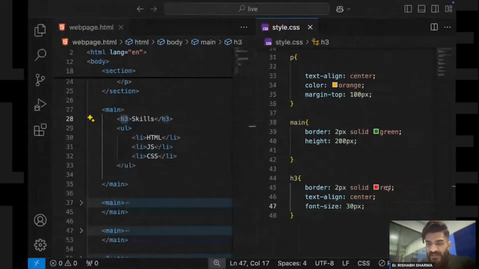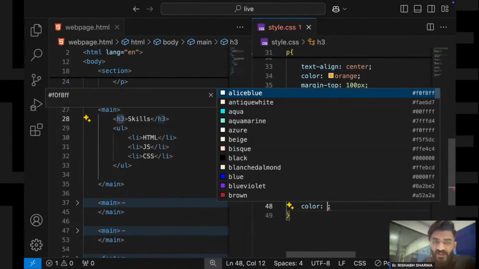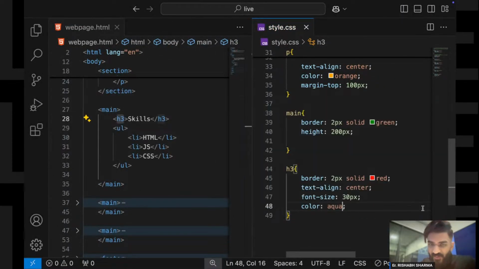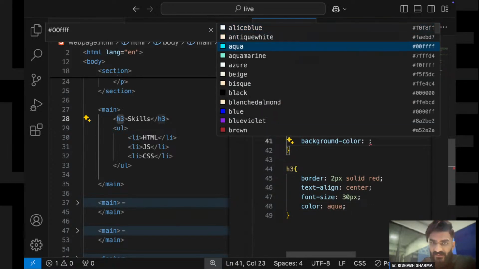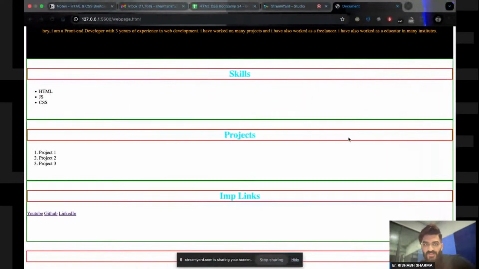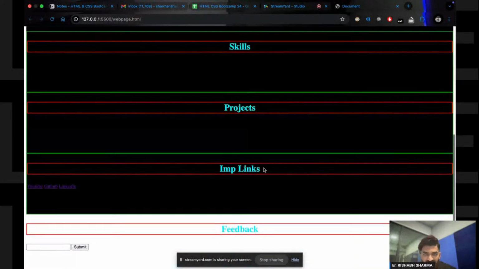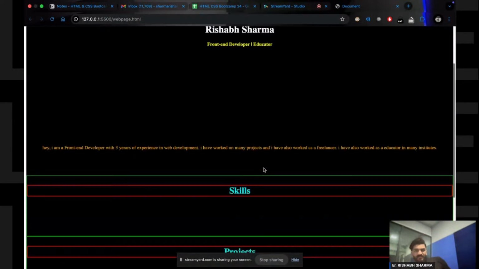Yep. Okay. And now color, I'll give aqua, and here I will give background color to black. Okay, yes, this looks good enough for now.